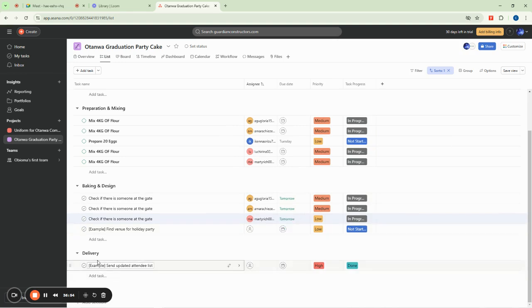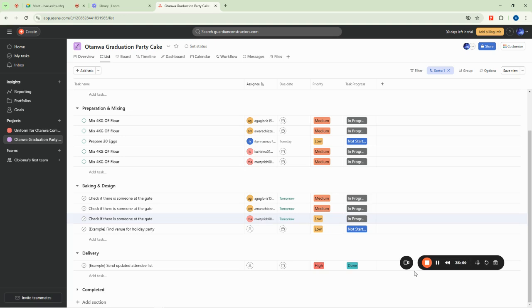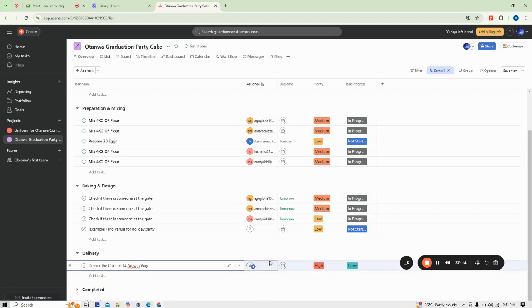And then we now have the delivery. The delivery stage is where you deliver the cake to the actual owner. So you can say, okay, deliver the cake to 15 Aruba Way. Okay.